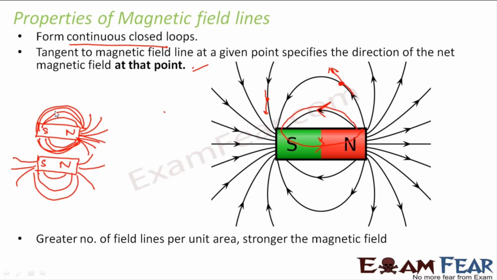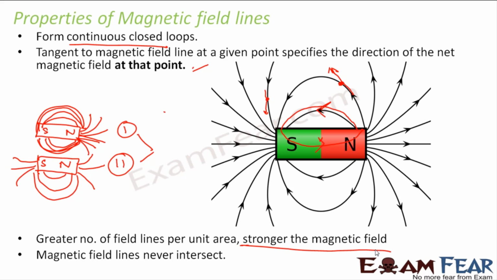In this, the field lines are very crowded. That means the number of field lines per unit area is more. So if the number of field lines is more, that means the magnetic field is stronger. So in this case, we say that this magnet is a stronger magnet than this magnet. So one is a stronger magnet than two. So that means greater number of magnetic field lines per unit area means that the magnetic field is stronger. That is, the strength of the magnet is more.